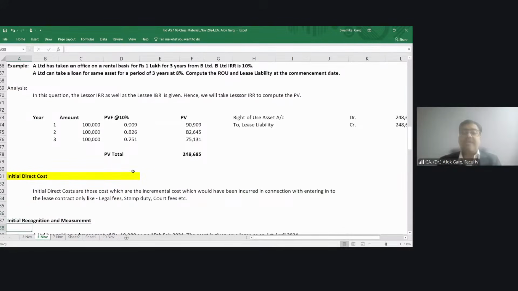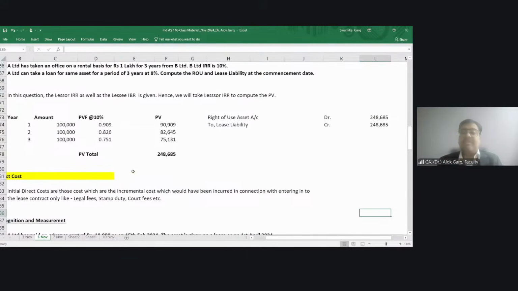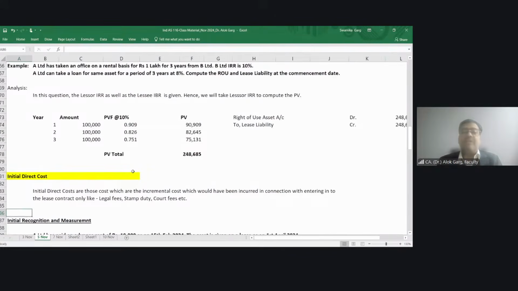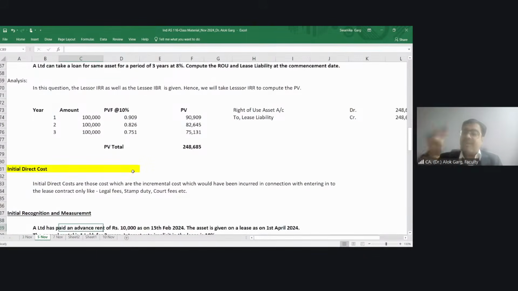What is my initial direct cost? My initial direct costs are those incremental costs which would have been incurred in connection with entering into the lease contract only, like legal fees, stamp duty, court fees, etc. Means by entering into a lease contract, you are incurring a cost. You guys understand the meaning of directly attributable cost, incremental cost?